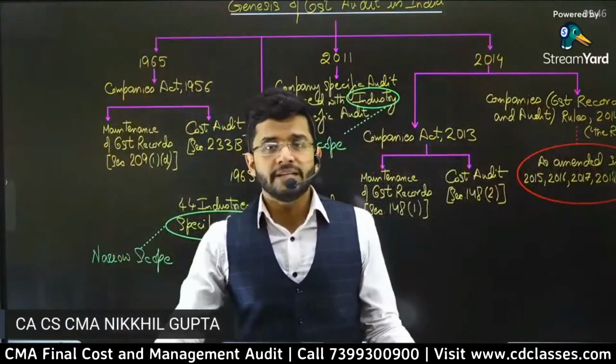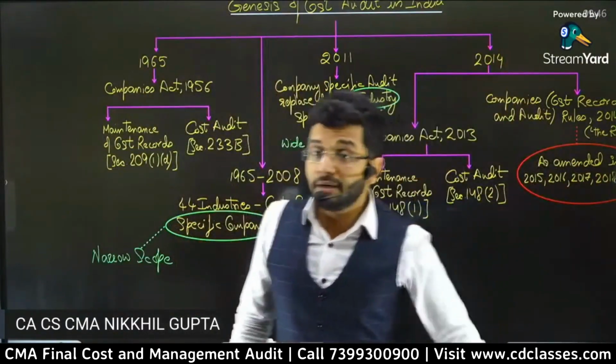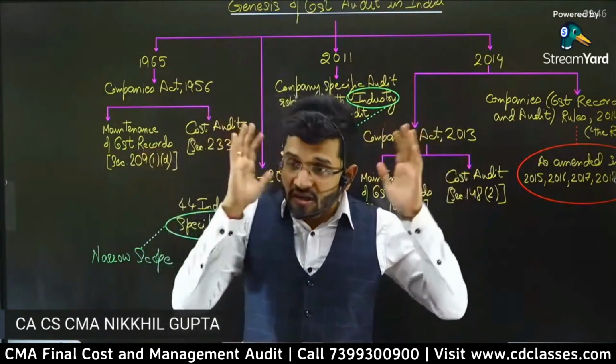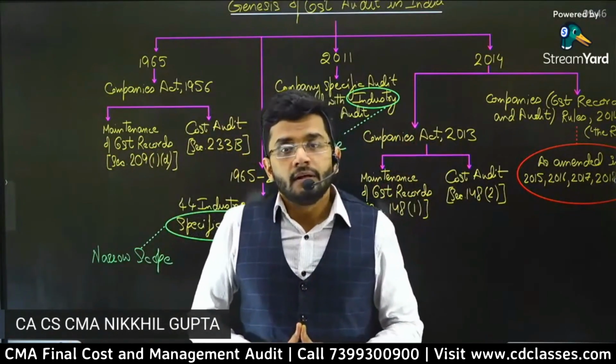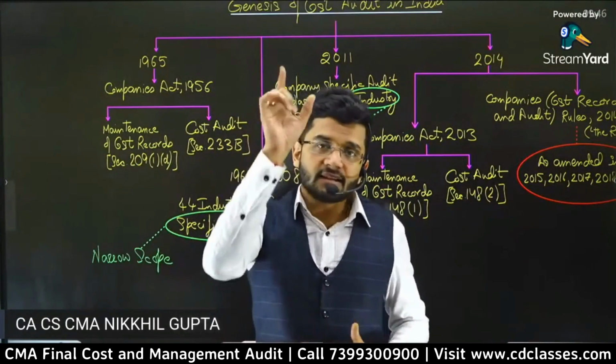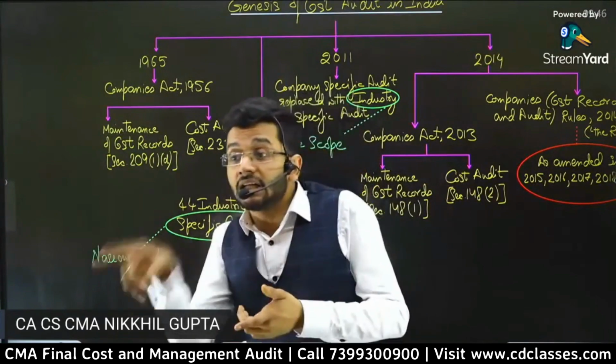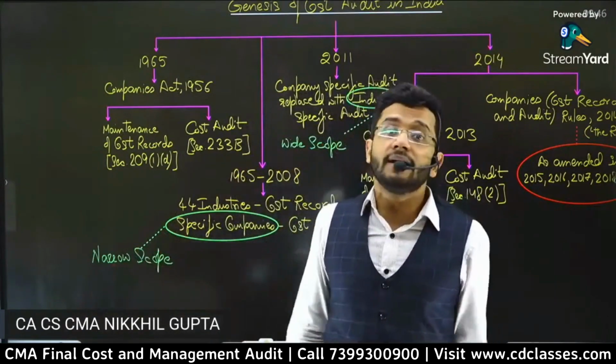So the list of the companies were there, and they were only 30, 40 in number. But then the rule got changed. The ministry realized that this is partiality. Why would Reliance Industries Limited, who's working in the oil sector, be required to get its cost audit done, but the other companies who are working in the oil sector are not required to get their cost audit done?